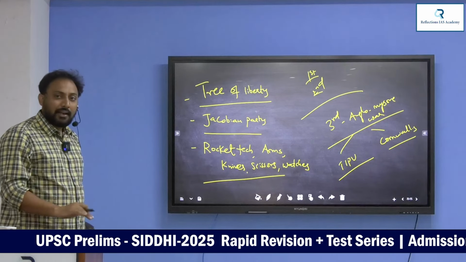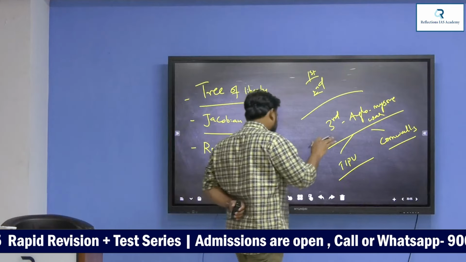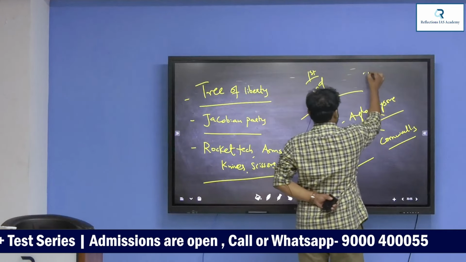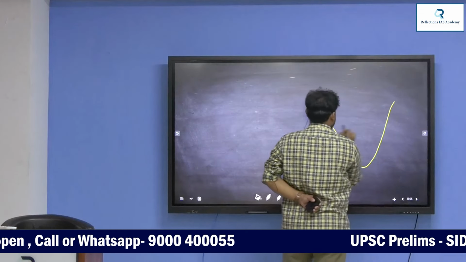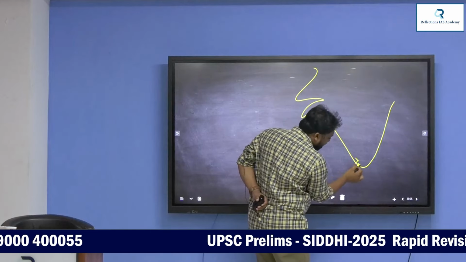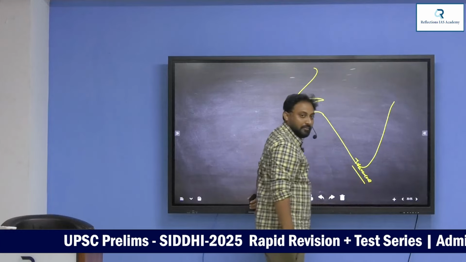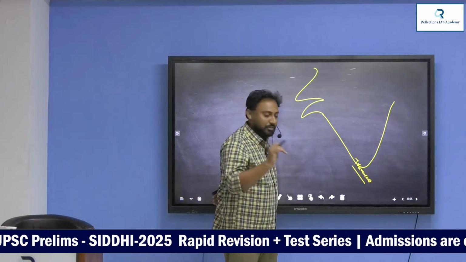Even before this third Anglo-Mysore War, Tipu had attacked the entire Kerala, I mean Trivandrum, Travancore. Here there is one small princely state, but very important for the English. Travancore is a very important princely state, very small.